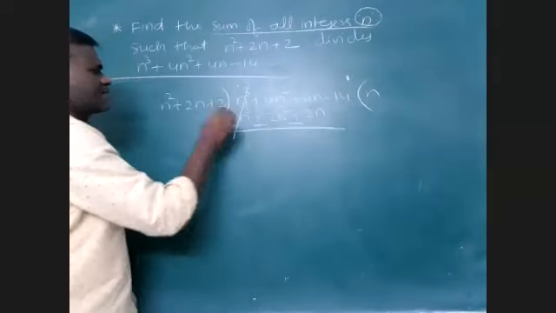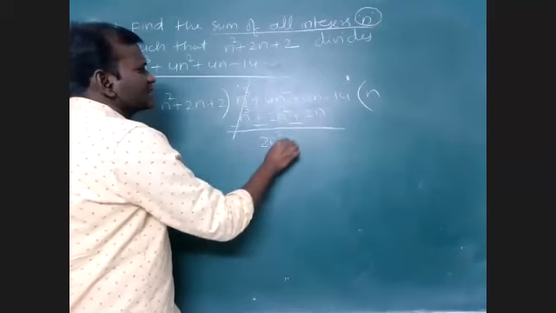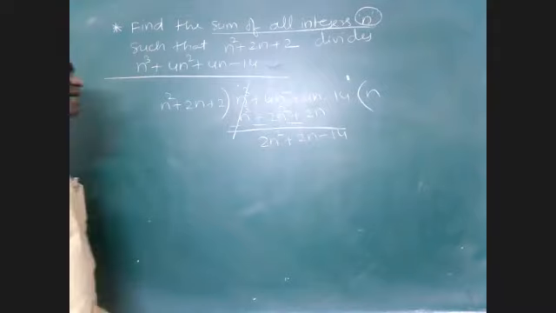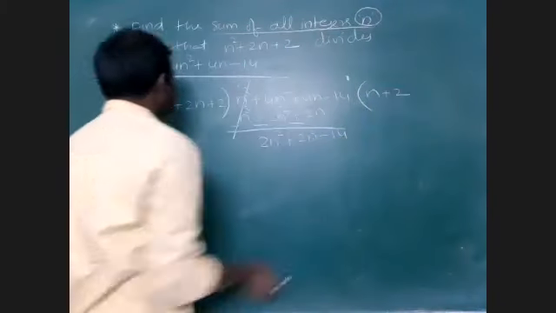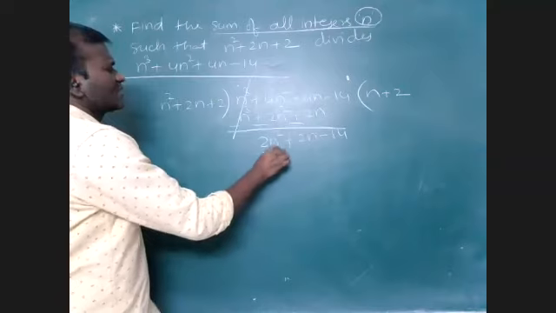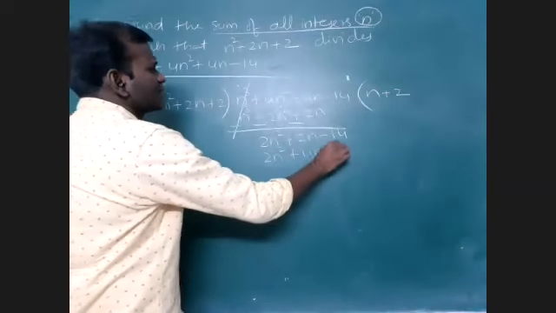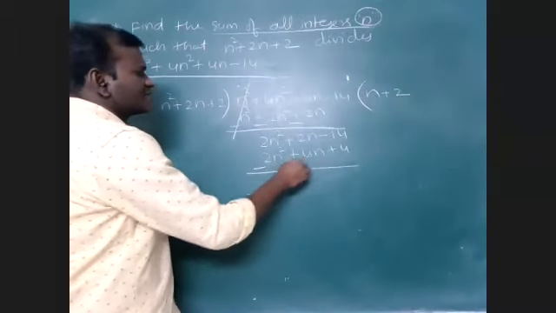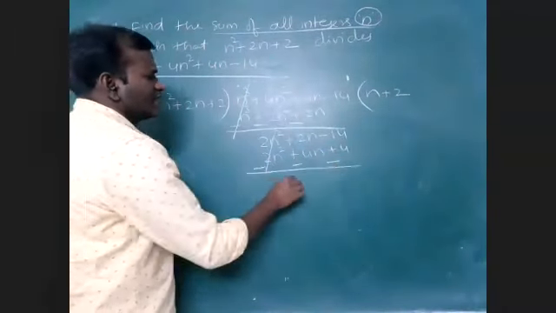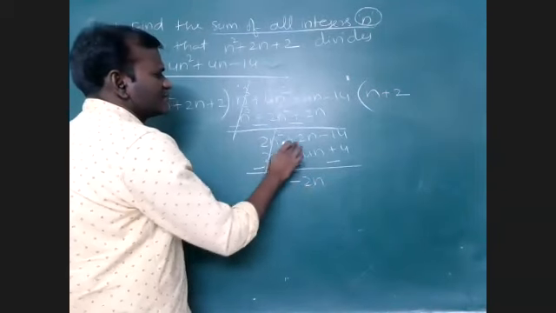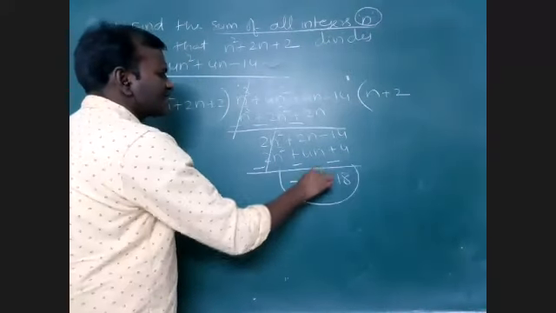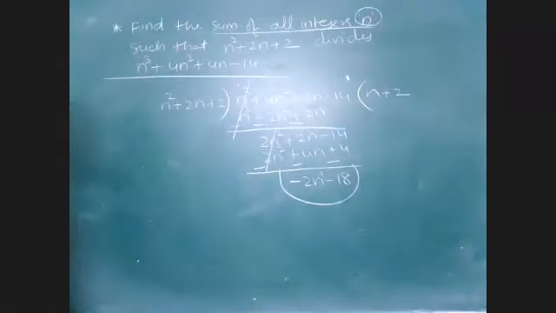If I take the subtraction, I get 2n square plus 2n minus 14. Then again 2 times it will go: 2n square plus 4n plus 4 they will write here. Then the sign will change, and minus 2n minus 18 is the remainder here. Why? Because the degree is 1 only here, and the divisor's degree is 2.